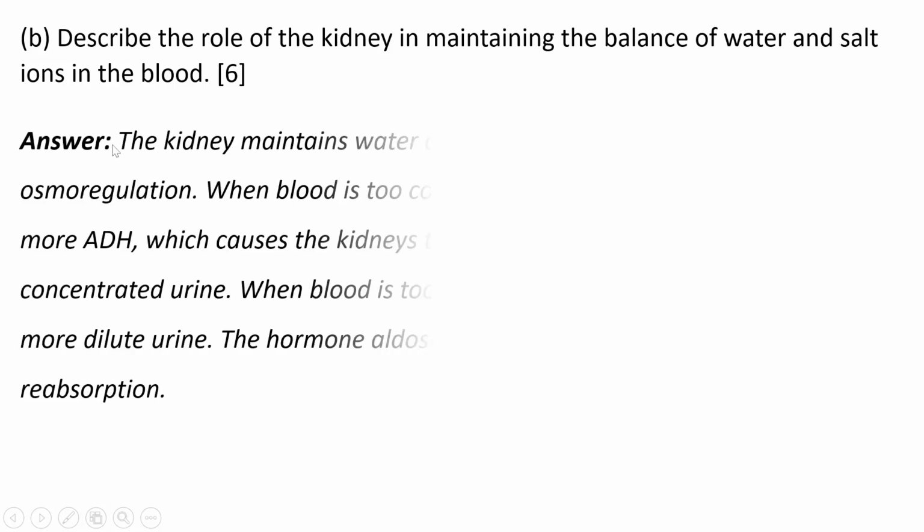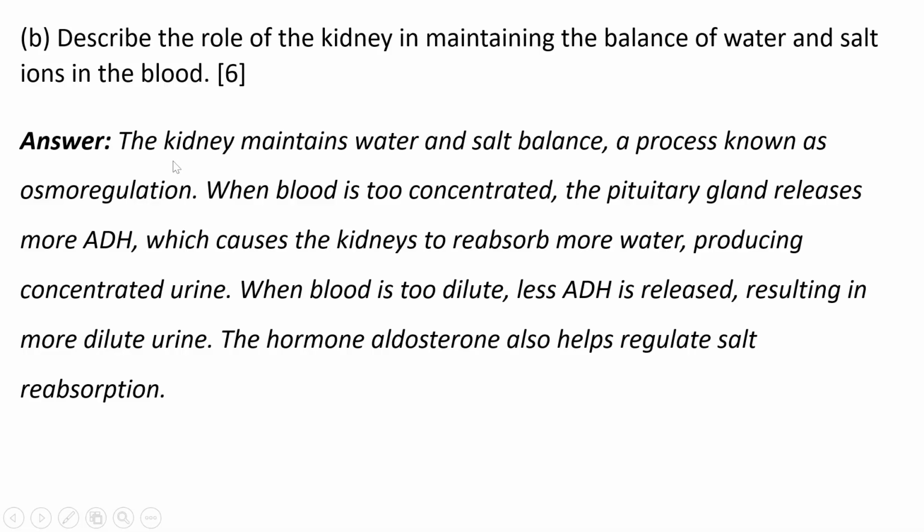In your answering, you say the kidney maintains water and salt balance, a process known as osmoregulation. When blood is too concentrated, the pituitary gland releases more antidiuretic hormone, ADH, which causes the kidneys to reabsorb more water, producing concentrated urine.